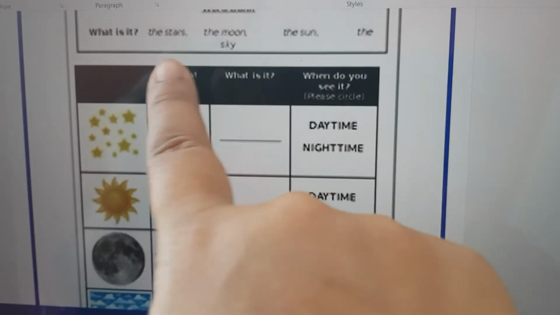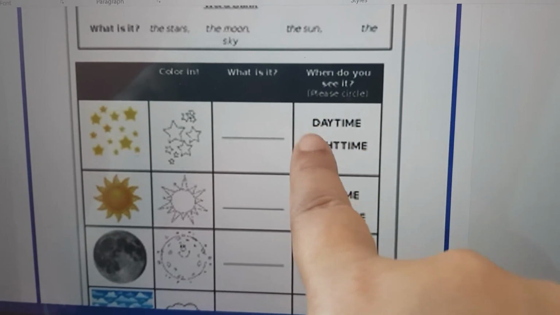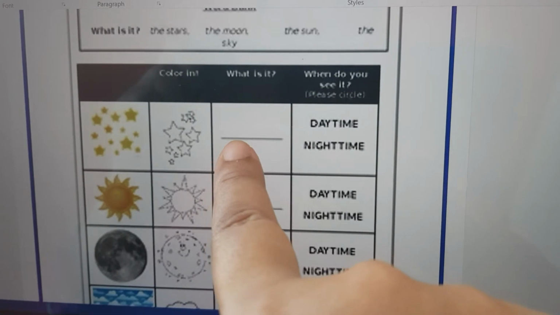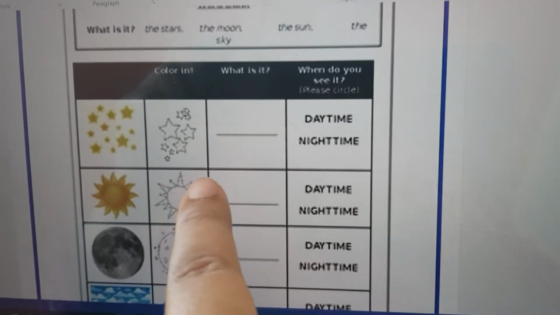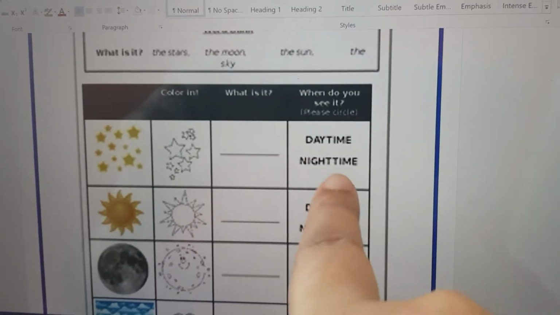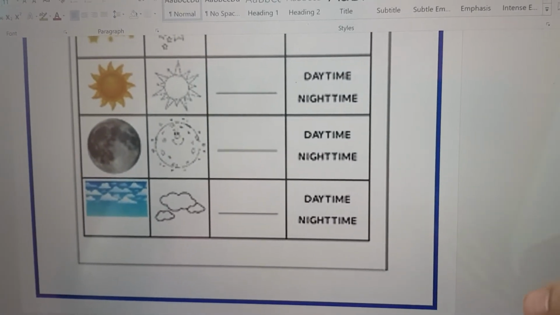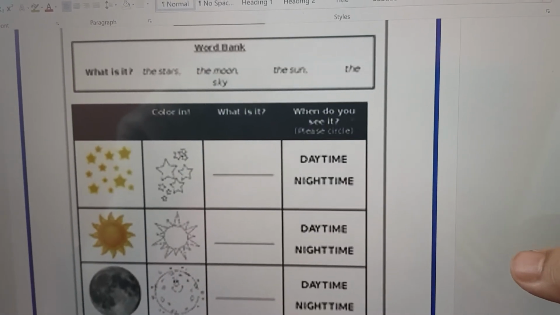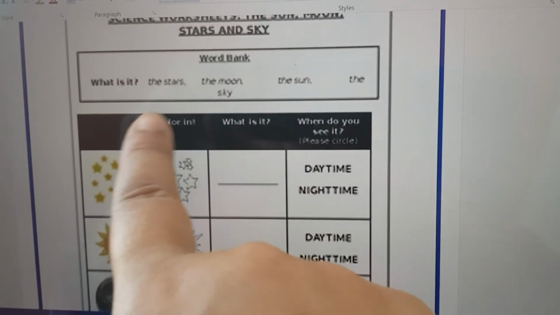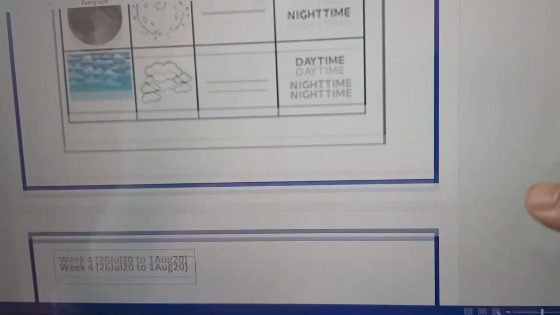Here the word bank, you pick from here what is it, and then when do you see it? Do you see it in daytime or do you see it in night time? Like stars you see in night time, right? But sun, when do you see it? Circle that one. Okay. So this one is the sun, the moon, there's no earth, the stars, the moon, the sun, the sky. This will be the moon. Okay, so this one you can do.